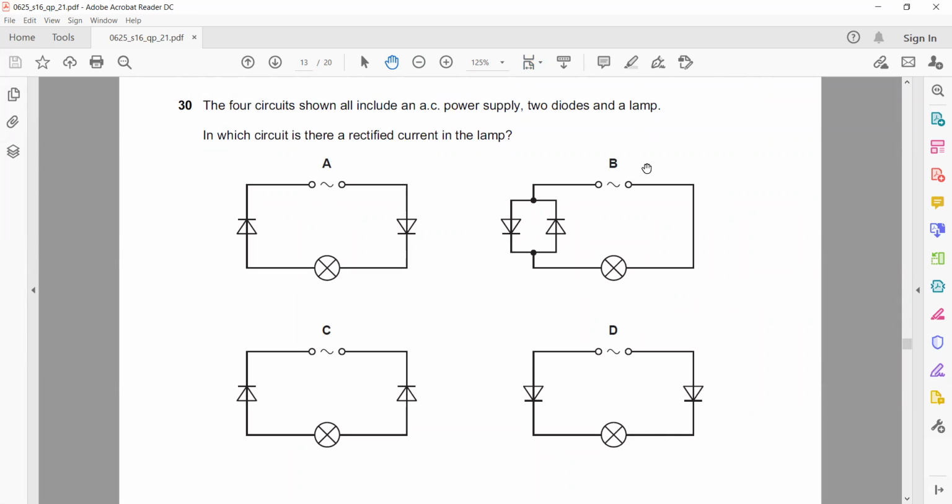The four circuits shown all include an AC supply. When we say an AC supply, it means first the left hand side is positive, the right hand side negative, next moment positive and negative the other way around. Two diodes and a lamp: in which circuit is there a rectified current? The term rectified current means current in one direction only. Like current is not able to flow in both directions.